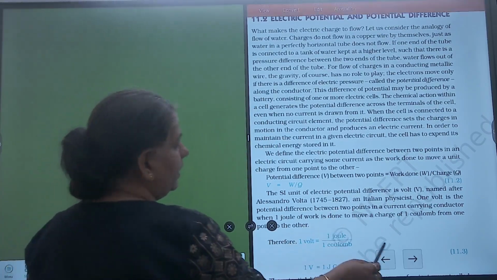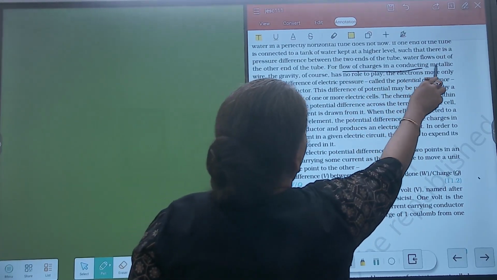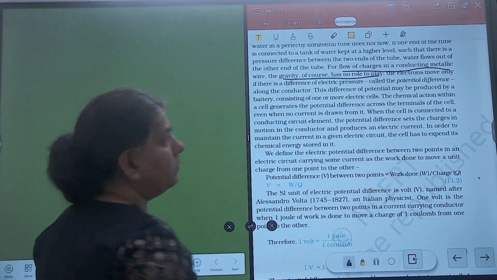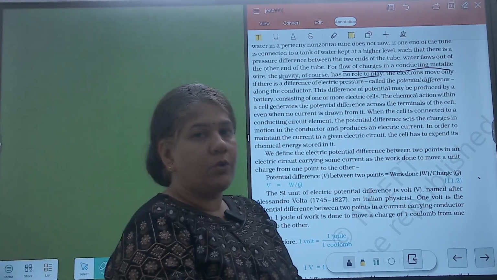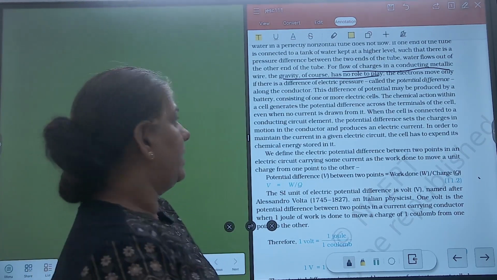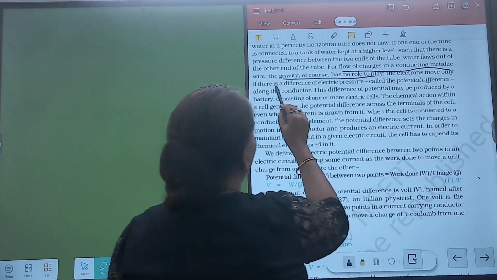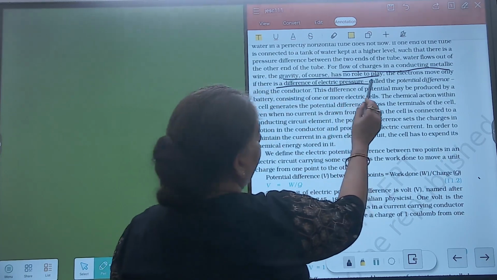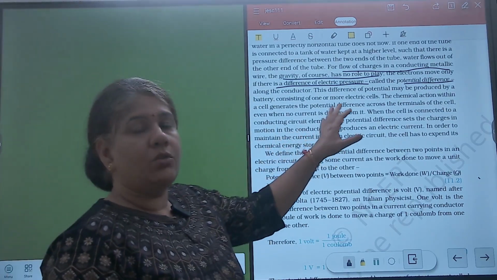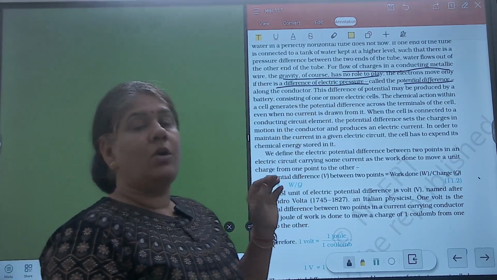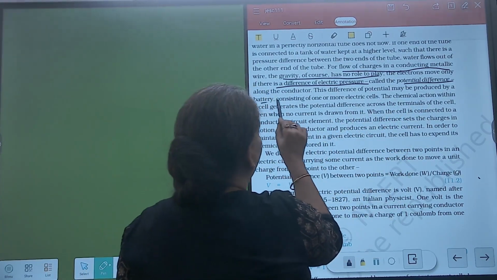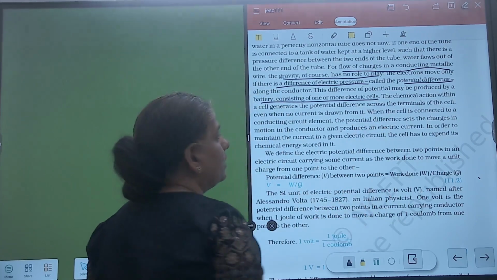See, in our book, for the flow of charges in a conducting metallic wire, gravity of course has no role to play. The electrons do not flow due to gravity, just like water is flowing. So it is not the case in metallic conductors. The electrons move only if there is a difference of electric pressure called the potential difference. This electric pressure is also called electric potential or voltage. This difference may be produced by a battery consisting of one or more cells.